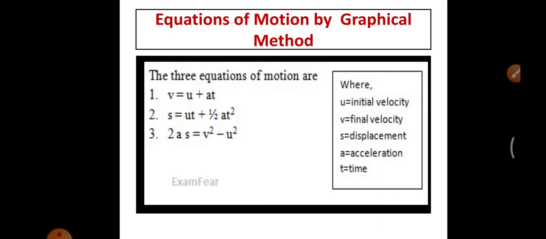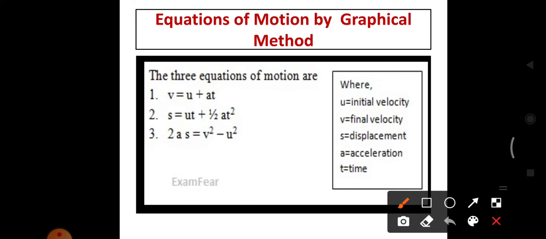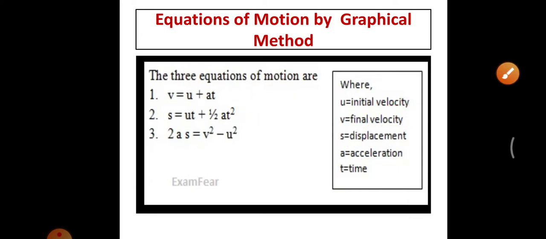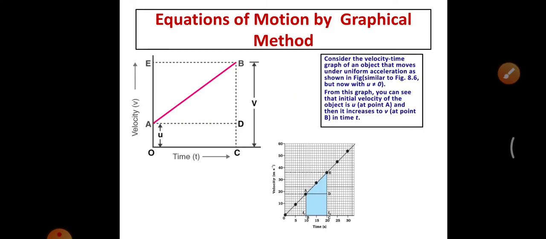The next topic is equations of motion by graphical method. We know the three equations of motion: V equals U plus AT, S equals UT plus half AT squared, and 2AS equals V squared minus U squared. Here U is initial velocity, V is final velocity, S is displacement, A is acceleration, T is time. So how to derive the equations of motion by graphical method? This is a very important question. Listen.